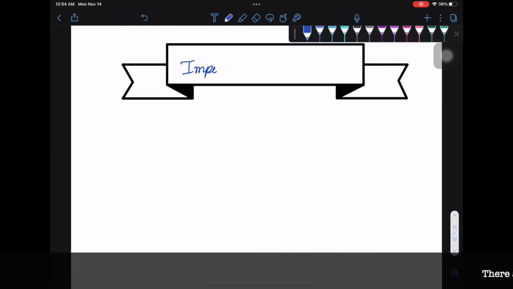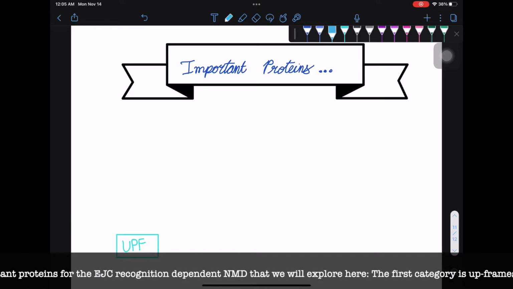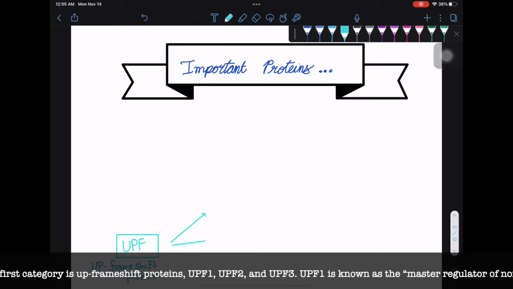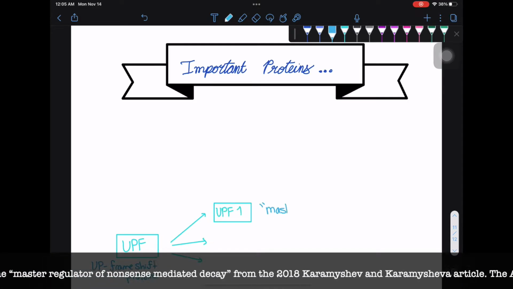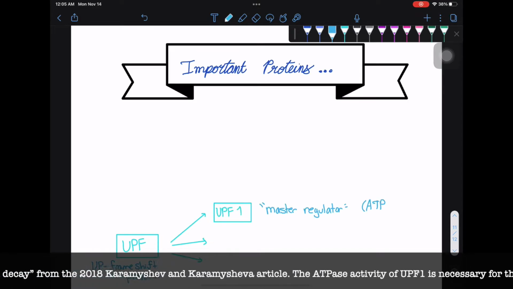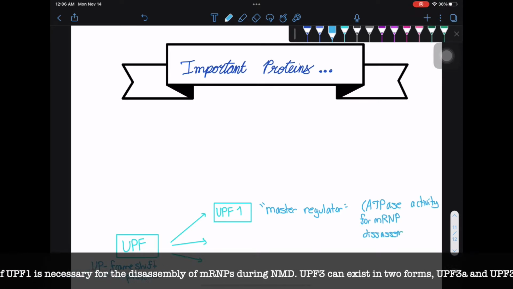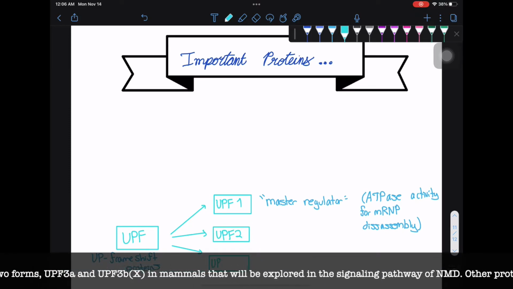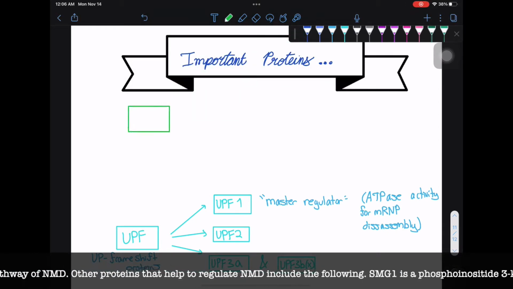There are many important proteins for the EJC recognition-dependent NMD pathway that will be explored here. The first category is up frameshift proteins, UPF1, UPF2, and UPF3. UPF1 is known as a master regulator of nonsense-mediated decay from the 2018 Karamyshev and Karamysheva article. The ATPase activity of UPF1 is necessary for the disassembly of mRNPs during NMD. UPF3 can exist in two forms, UPF3A and UPF3B, in mammals that will be explored in the signaling pathway of NMD.